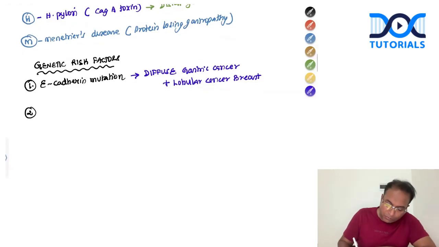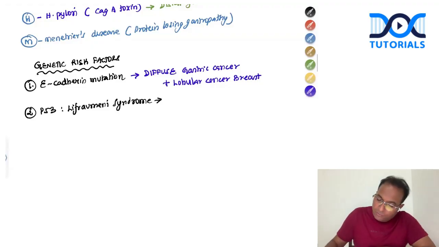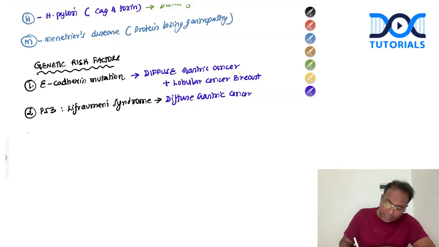And number 2, P53 causing Li-Fraumeni syndrome. That is also going to cause diffuse type of gastric cancer. So other cancers associated are with familial adenomatous polyposis with the APC gene mutation.